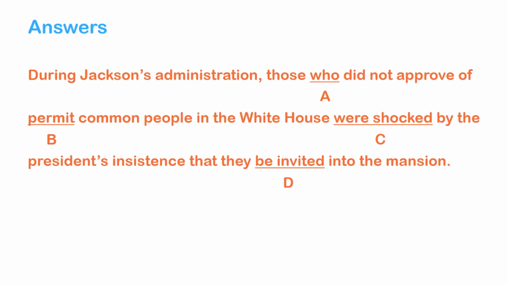During Jackson's administration, those who. Here, who represents those, which means those people. So this is correct. Those who did not approve of permit. Here, if you notice, approve of is one of the verb phrases in the list which must be followed by an ing form in the complement. Then, here there is an error, permit. Okay, let's hold on there. Let's continue with the following sentence.